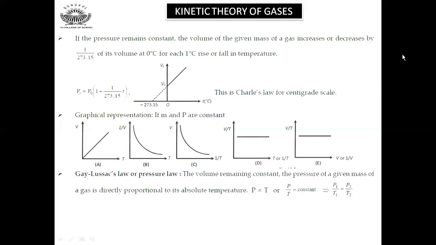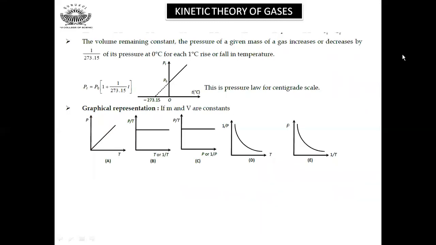Moving further, coming to Gay-Lussac's law or the pressure law: the volume remaining constant, the pressure of a given mass is directly proportional to its absolute temperature. So when we take volume as constant, pressure is directly proportional to temperature, or P by T is constant. P1 by T1 equals P2 by T2 is the equation which you get here. Again, there is a particular factor, 1 divided by 273.15, wherein we have the change in pressure per degree rise or per degree fall in temperature. The graph representation will remain the same as we have seen for the volume-temperature graph.